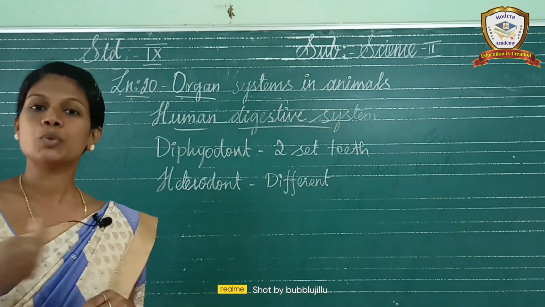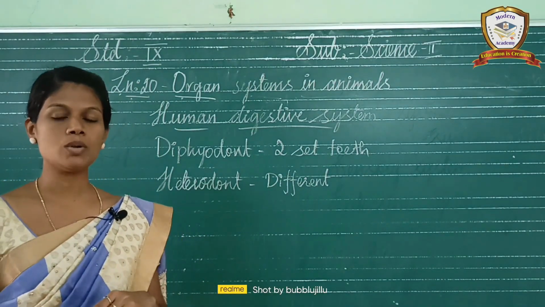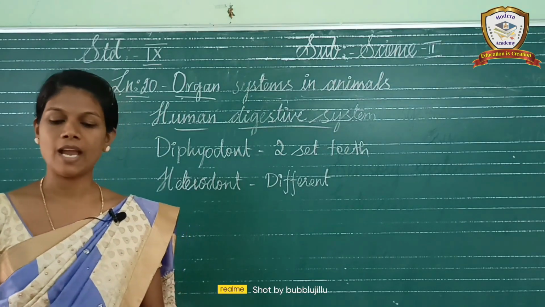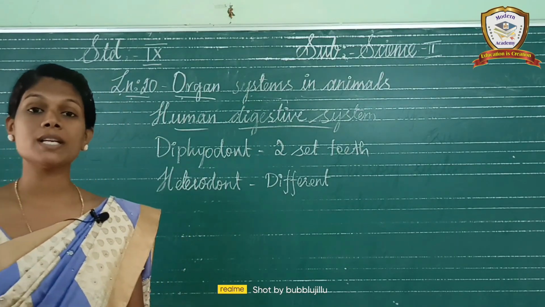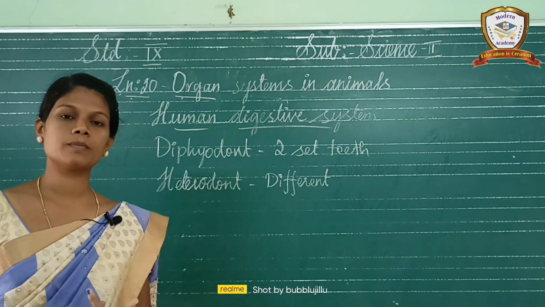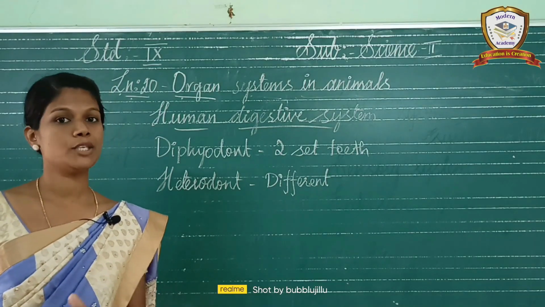Next, today we are going to discuss the salivary gland, and then the organs of the alimentary canal: mouth, tongue, pharynx, esophagus.